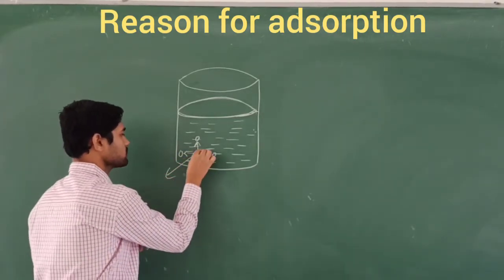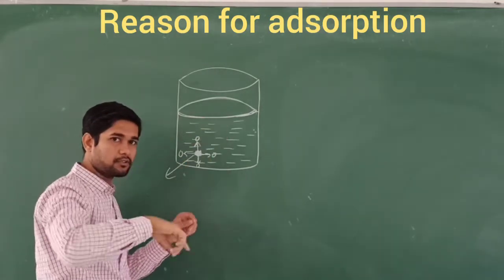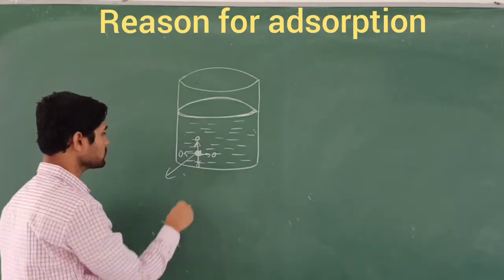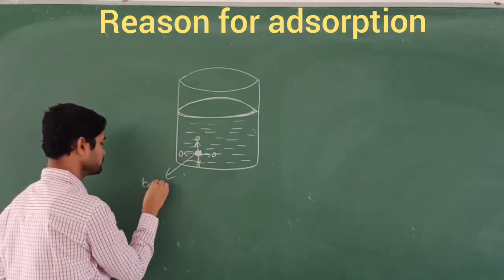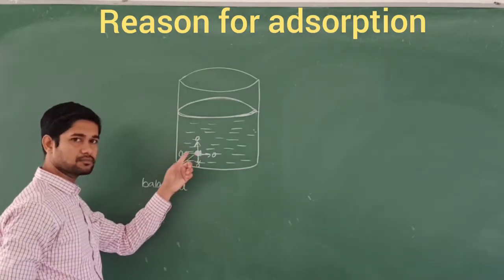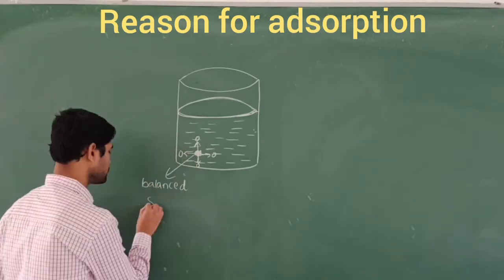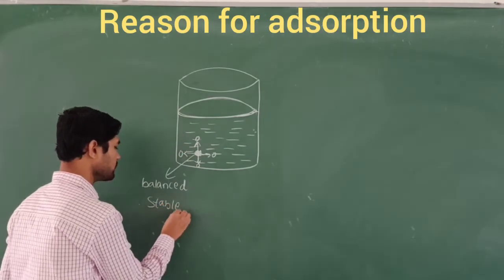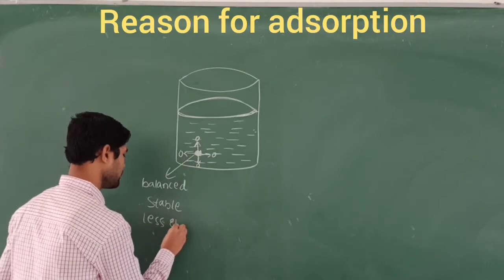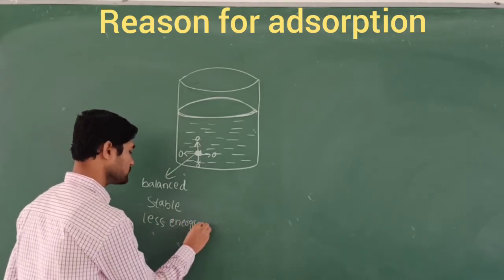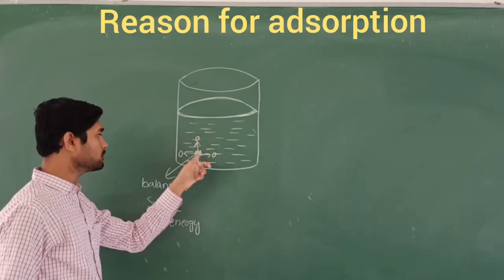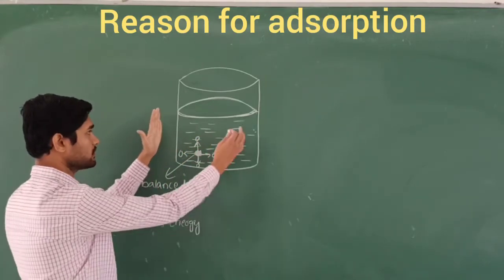When these molecules are surrounded by other molecules in the bulk, inside the container of water molecules, this is called a balanced one. Due to this balanced force, we call it the stable one, and hence it occupies less energy. So this is the phenomenon in the bulk of the liquid, when you study inside the beaker, inside the container.